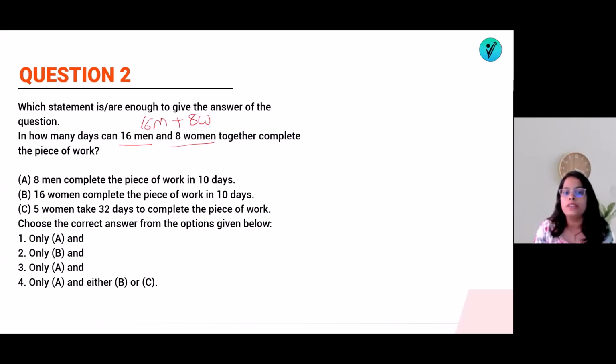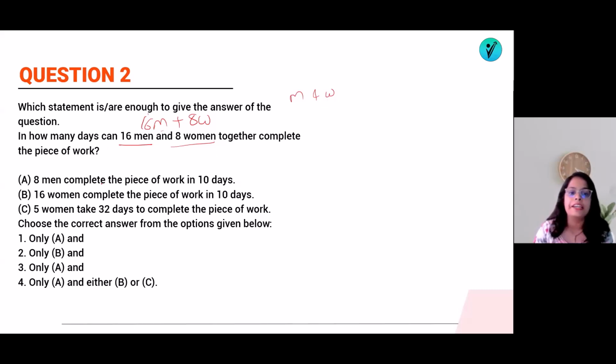So as we know, we have to find out for a man and a woman. We should know the efficiency of man and the efficiency of women, because we know that there are 16 men and 8 women. That means the number of men and the number of women is given. We should know the efficiency of men and the efficiency of women. Then we can find out the time required for them. So let's see which statements give the efficiency of men and women.